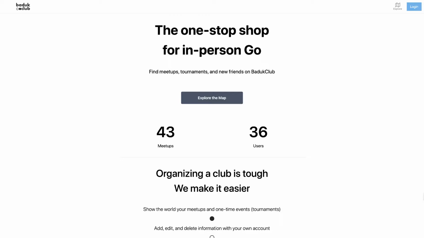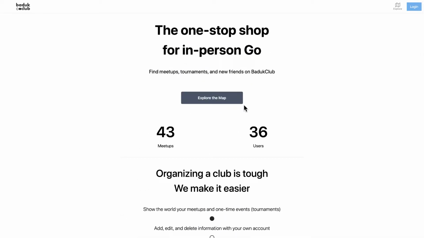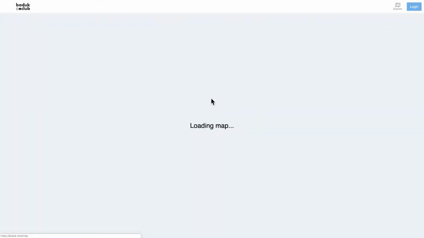You can get here by going to baduk.club, baduk.club.com, baduk.club.org, or if you want to share the game or the map with people that don't know what Baduk is, you can always send them to wheretoplaygo.com. Anyway, if you find any of these, you'll arrive here, although Where to Play Go takes you to the map directly. There's lots of text you can read, and very exciting. But we're probably interested in exploring the map, so let's do that.